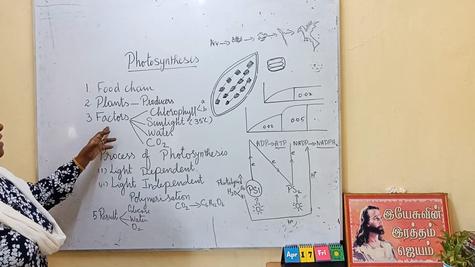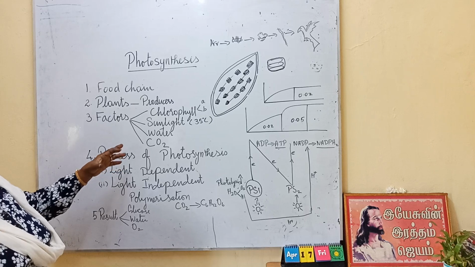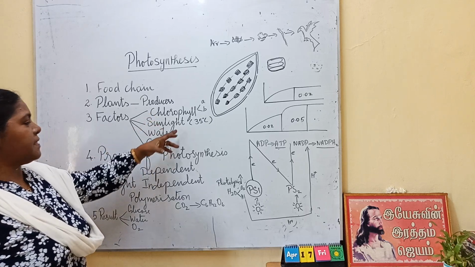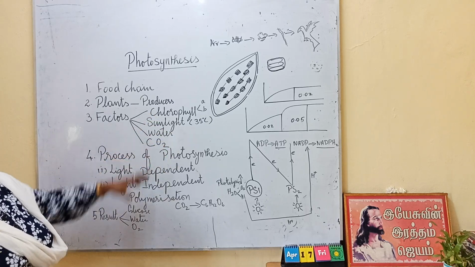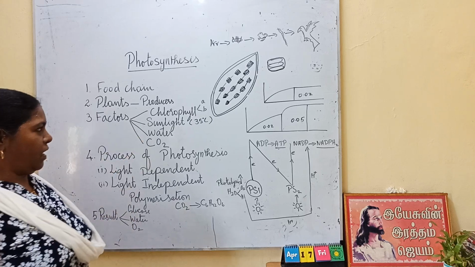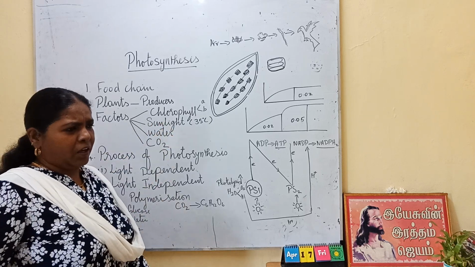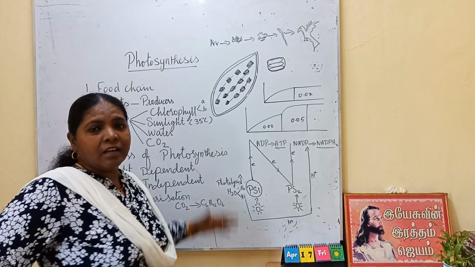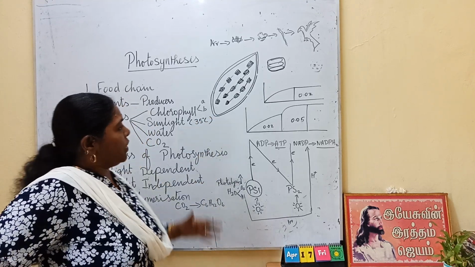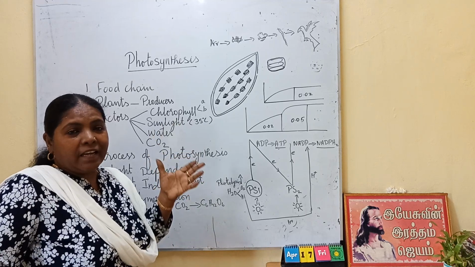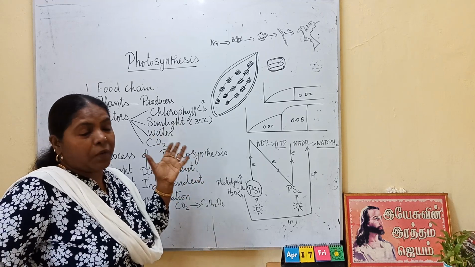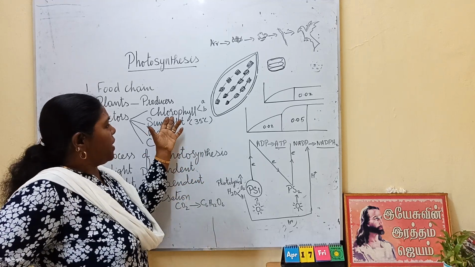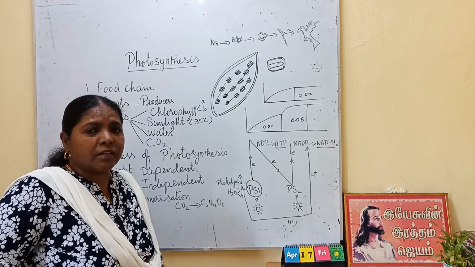So first let us see the factors. What are the factors? Chlorophyll, sunlight, water and carbon dioxide. This already you know. Okay, chlorophyll. You have learned about the chloroplast as a cell organelle. But what about this chlorophyll? It is a green pigment. It is a pigment. So, a number of varieties of chlorophyll are there in the plants.